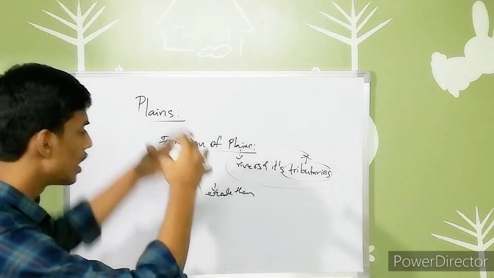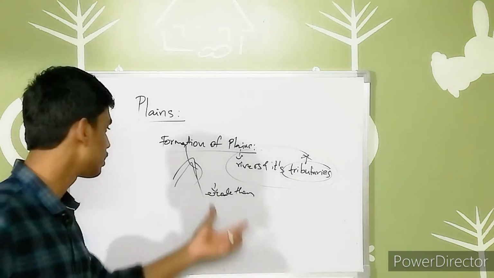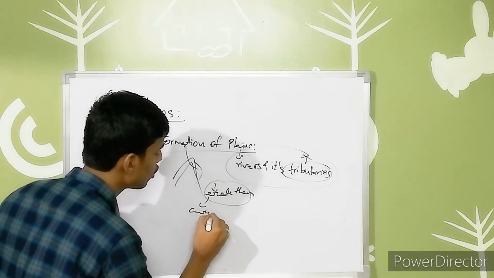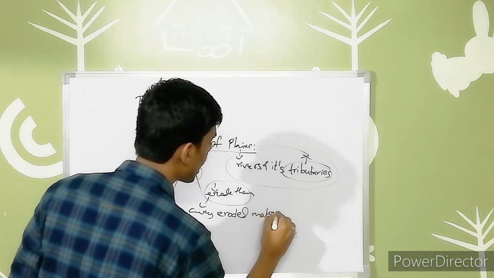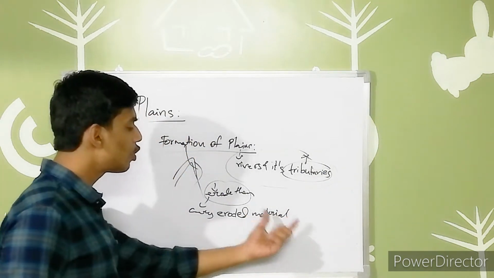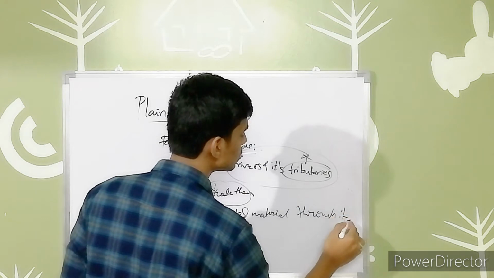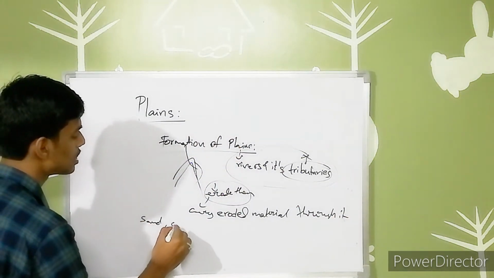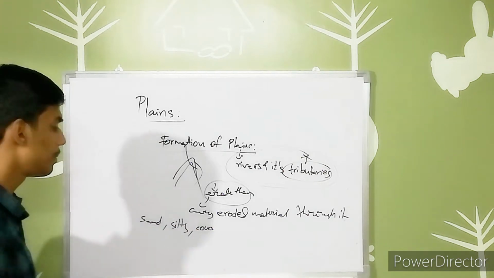So when rivers flow down the slope of the mountains, they erode the materials present there, and after that they carry the eroded material, which may be sand, silt, rocks, whatever it may be.